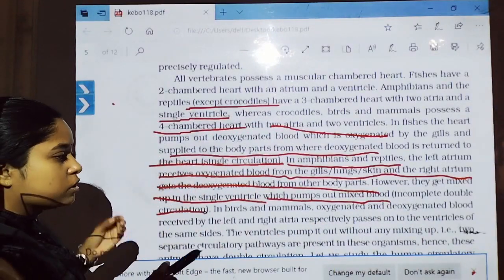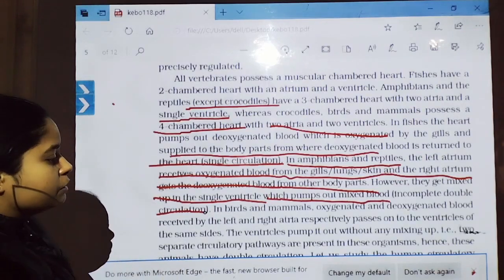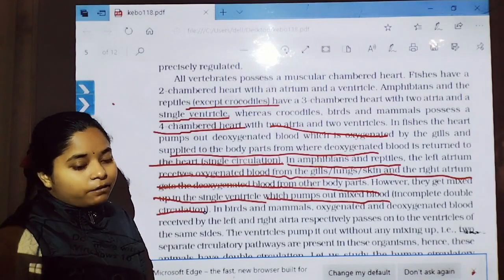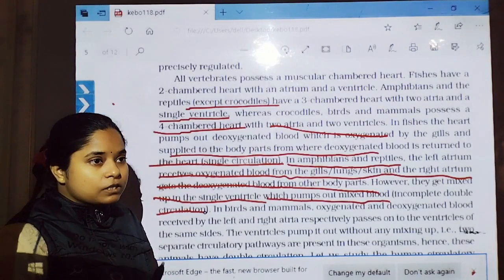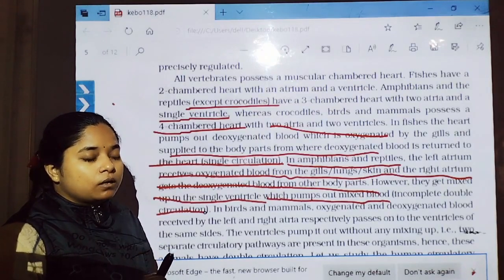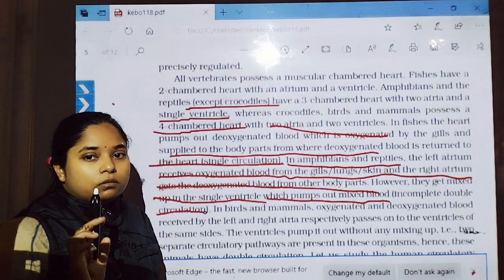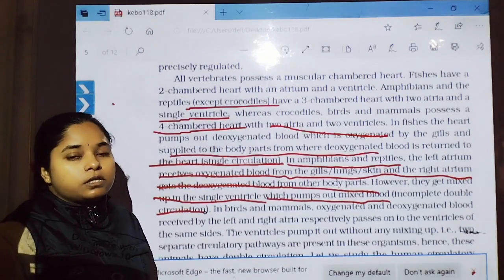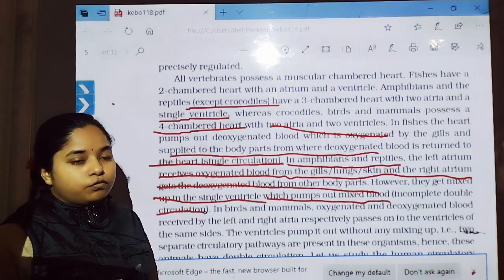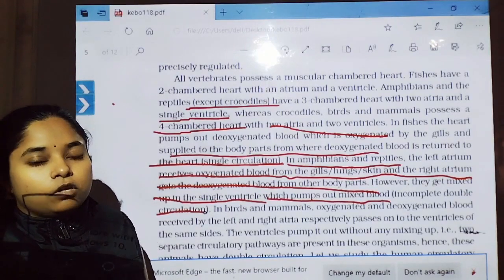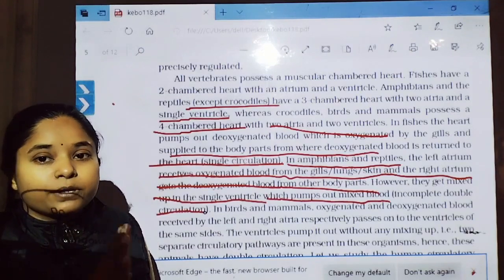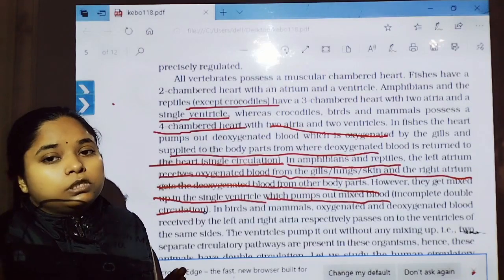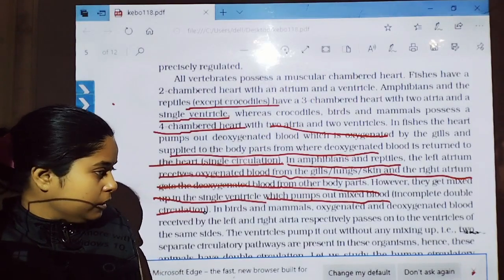In birds and mammals, oxygenated and deoxygenated blood is received by the left and right auricle, where it drains into the left ventricle. That's why there is a separation between deoxygenated blood and oxygenated blood, because of the presence of two ventricles, and the presence of a septum between the ventricles, that is the interventricular septum, which separates both the deoxygenated blood and oxygenated blood.